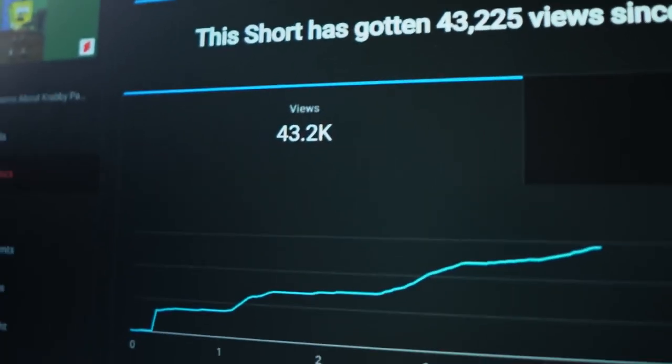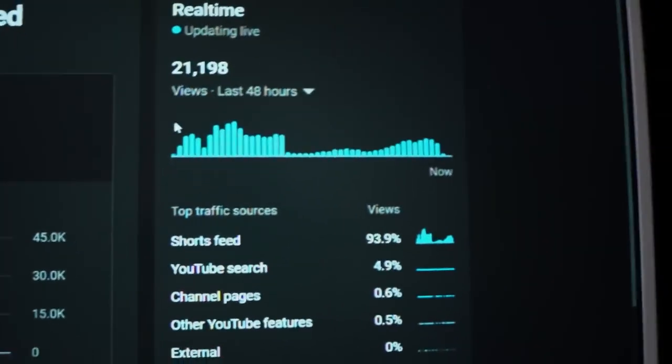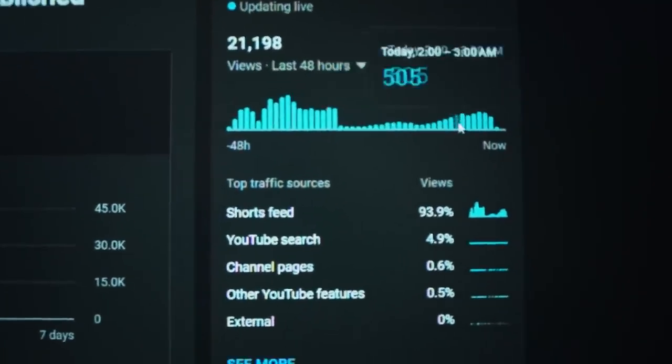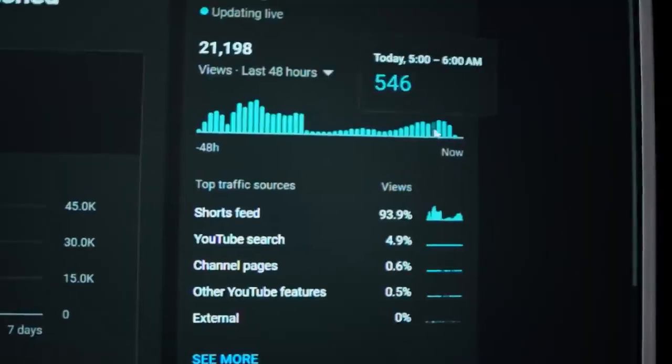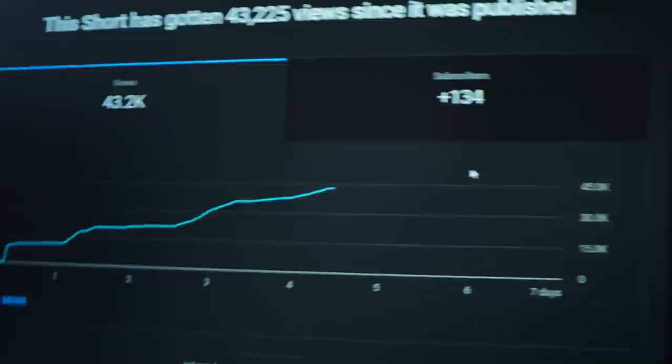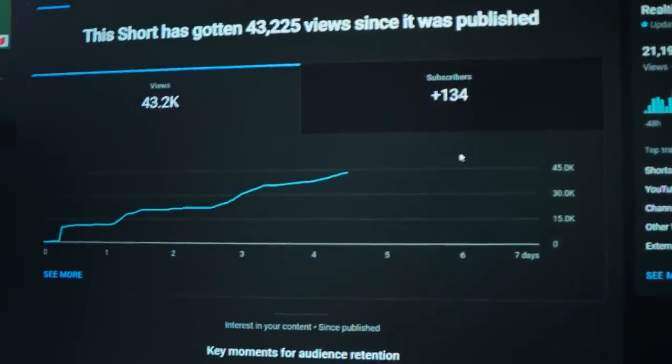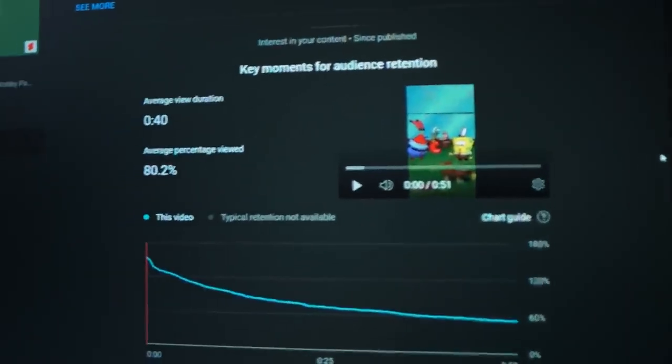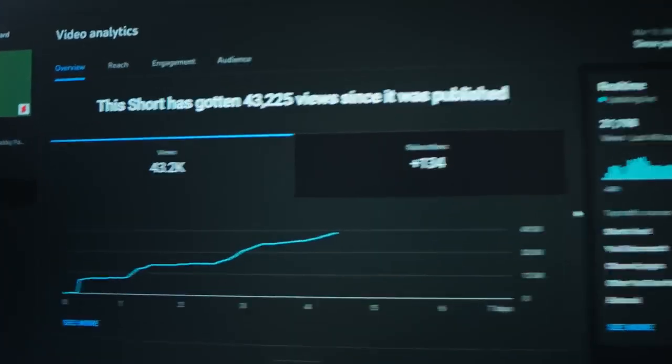We are sitting at 43,000 views and the short has been consistently pushed into the algorithm every hour. We have had hours as high as 1,000 all the way down to 80 views. Once again, we are seeing this exponential growth on our chart, which is a very promising sign. As hoped, our AVD has increased as we have gotten more views. And overall, this performance is very promising. And I'm very excited to see how this short is going to perform over the coming days, because I think there's only going to be one outcome, which is hundreds of thousands of views.